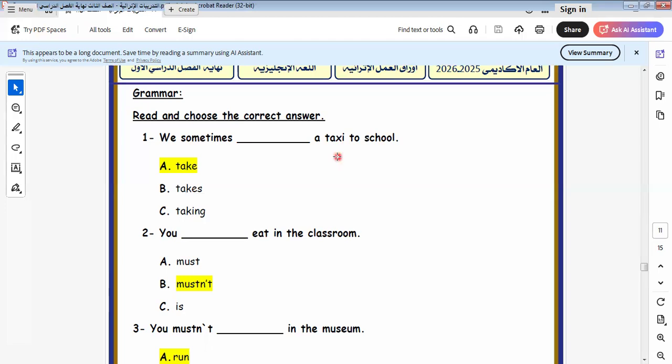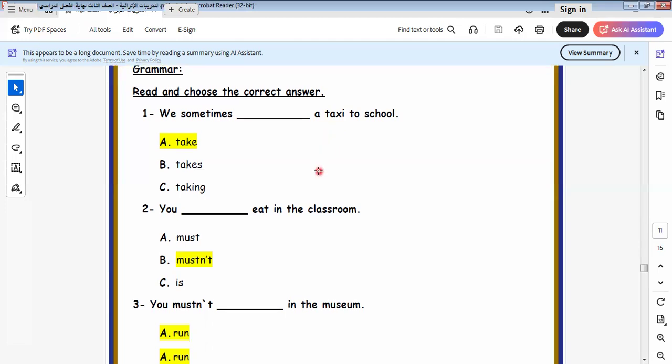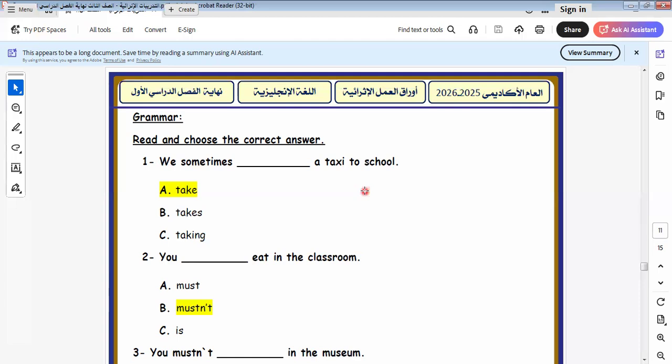Okay, routines are when something is regularly happening every day. Like I wake up at 7 o'clock, I wash my face, I brush my teeth, then I go to school. All these are called routines. Or habits, like what? Like I play football on weekends. So here we talk about a habit. Or facts, like the sun rises every day. This is called facts. Okay. So now we use the present simple tense in three cases: in habits, facts, and